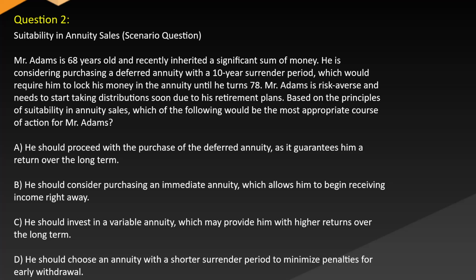Based on the principles of suitability in annuity sales, which of the following would be the most appropriate course of action for Mr. Adams? A. He should proceed with the purchase of the deferred annuity, as it guarantees him a return over the long term. B. He should consider purchasing an immediate annuity, which allows him to begin receiving income right away. C. He should invest in a variable annuity, which may provide him with higher returns over the long term. D. He should choose an annuity with a shorter surrender period to minimize penalties for early withdrawal.